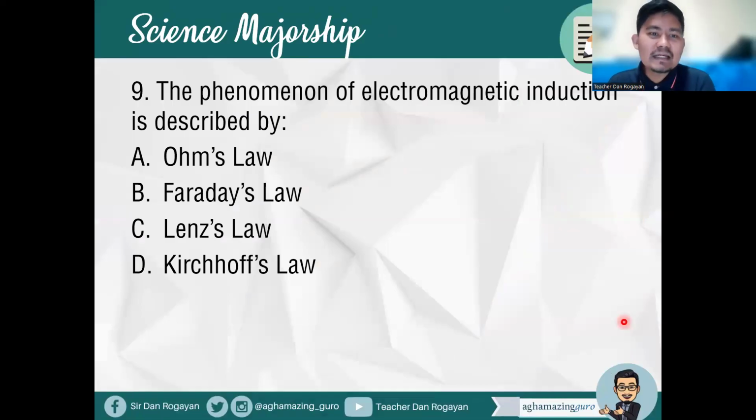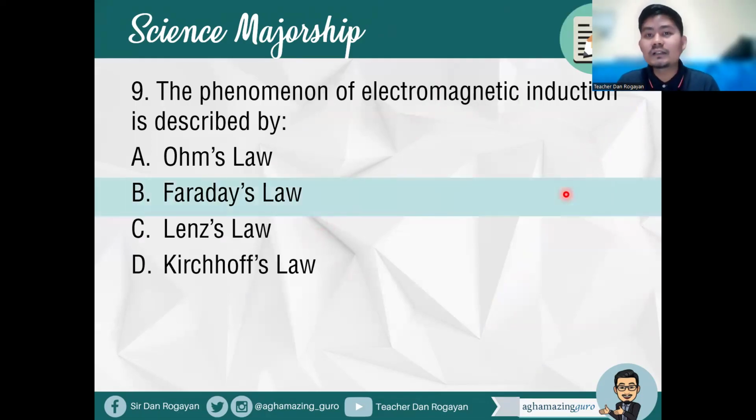All right, item number 9, the phenomenon of electromagnetic induction is described by A, Ohm's law, B, Faraday's law, C, Lenz's law, D, Kirchhoff's law. Okay, electromagnetic induction. So when we talk about electromagnetic induction, this is of course under Faraday's law. So letter B is the correct answer.